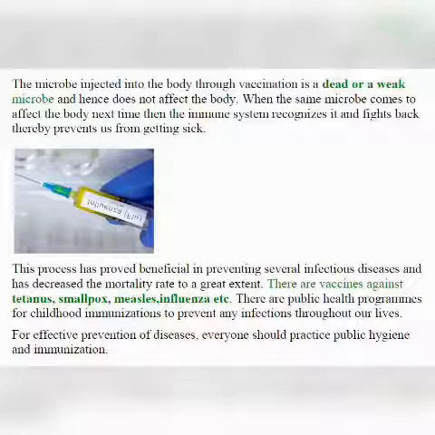Now you can see the picture here also. This process has proved beneficial in preventing several infectious diseases and has decreased the mortality rate to a great extent. What do you mean by mortality? Death rate. There are vaccines against tetanus, smallpox, measles, influenza. They are highly infectious and life-threatening diseases also. There are public health programs, from childhood immunizations, to prevent infections throughout our life. For effective prevention of disease, everyone should practice public hygiene and immunizations.